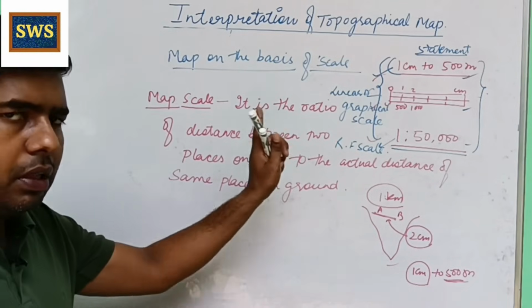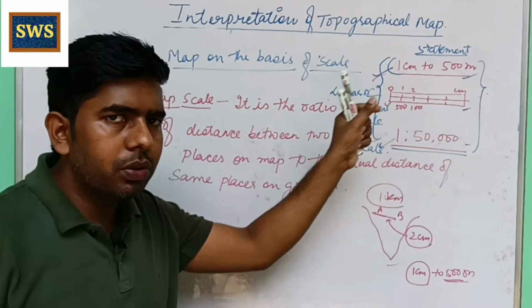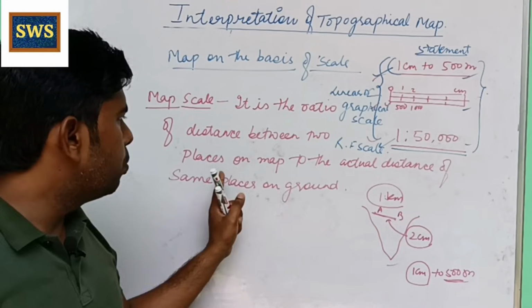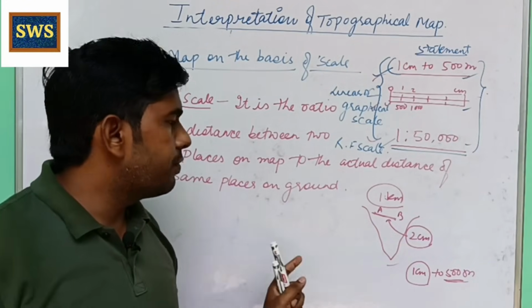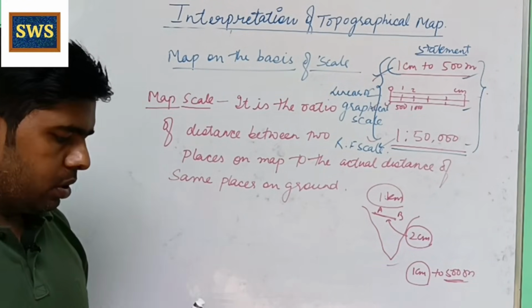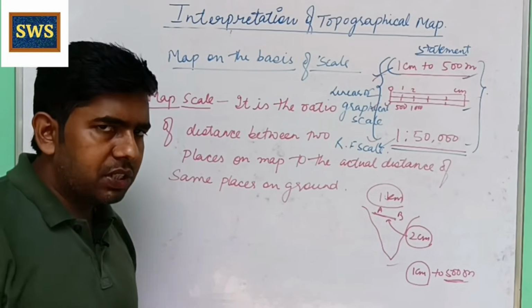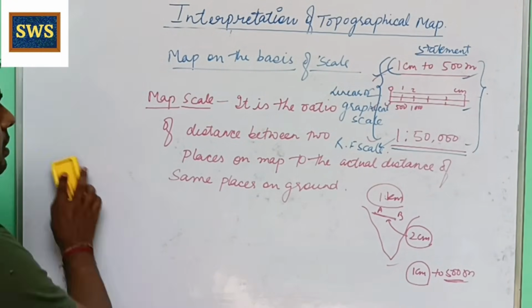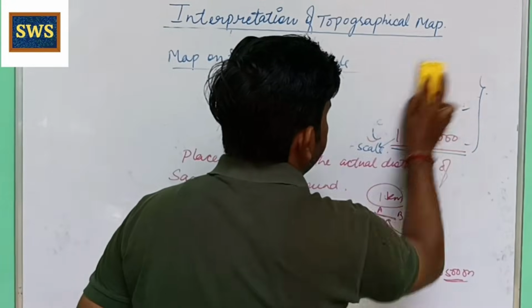Later we will discuss in detail about the scale. So scale is the ratio of distance between 2 places on map to the actual distance of the same 2 places on ground. On the basis of map scale, there are 2 types of map: large scale map and small scale map.